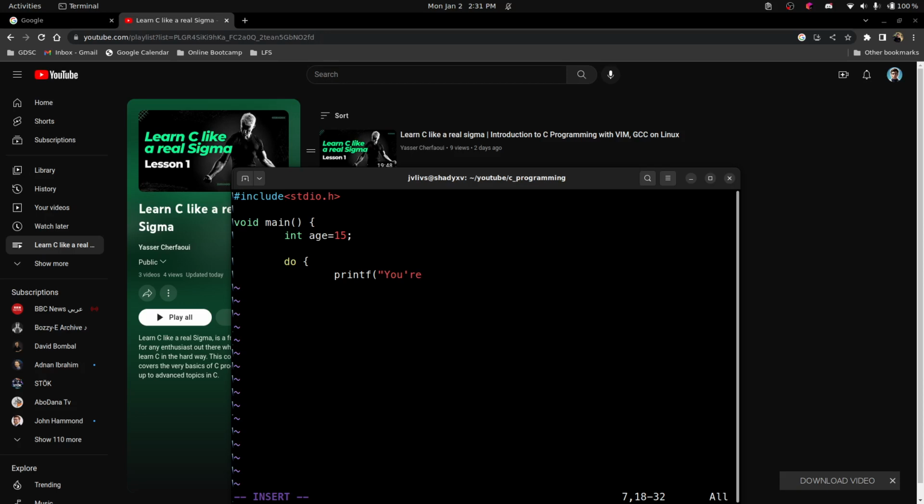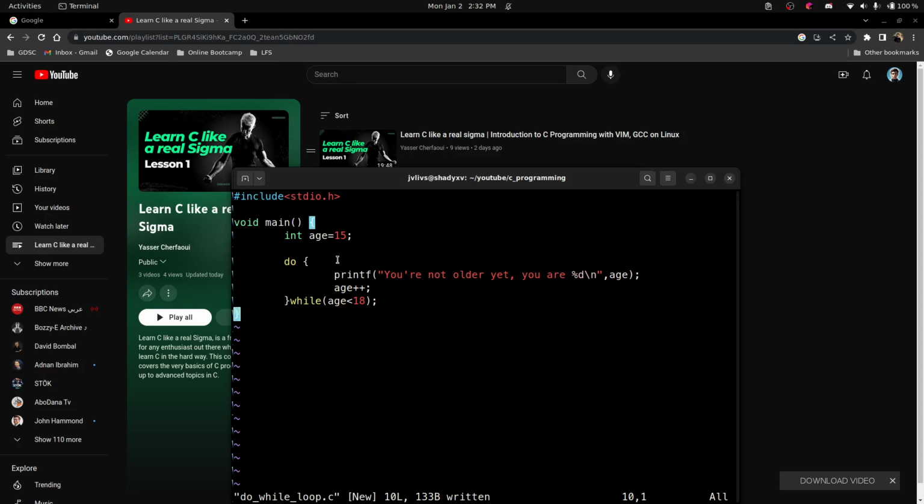You are not older yet. We skip a line, then we have age here, then we skip it again, and then what we do is add 1 to the age. Then I close this and say while age is less than or equal to 18. Okay, so basically this is the do while loop.